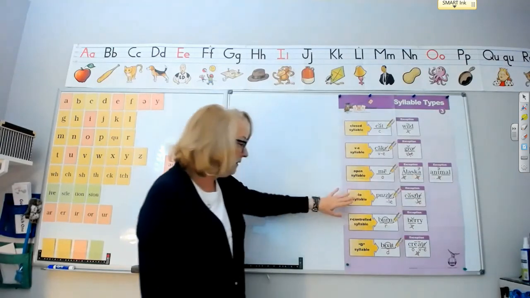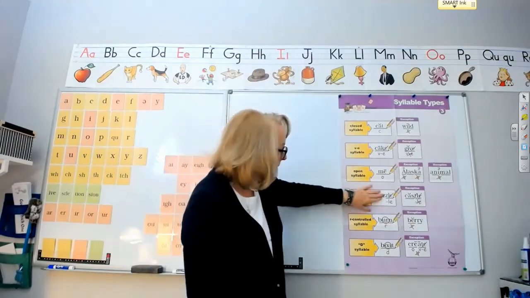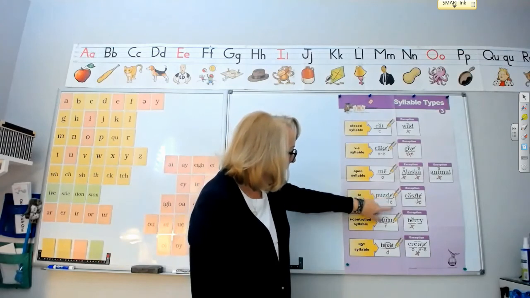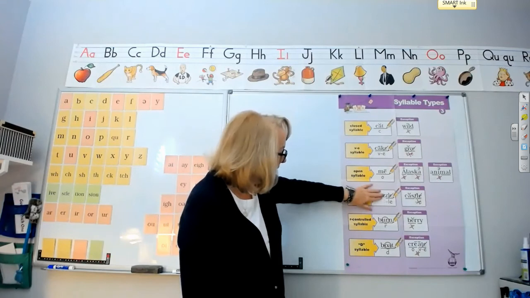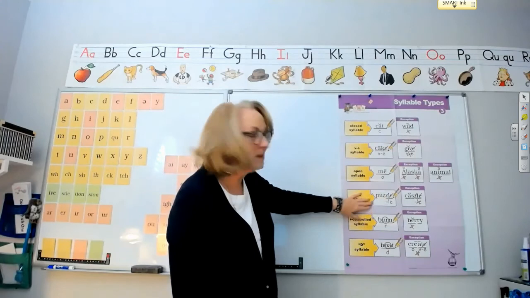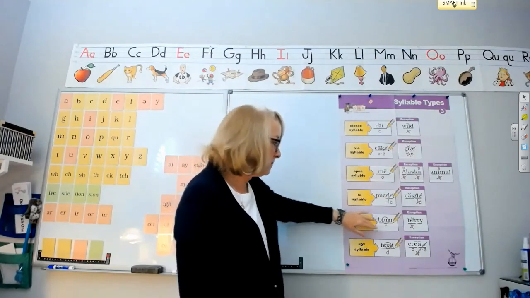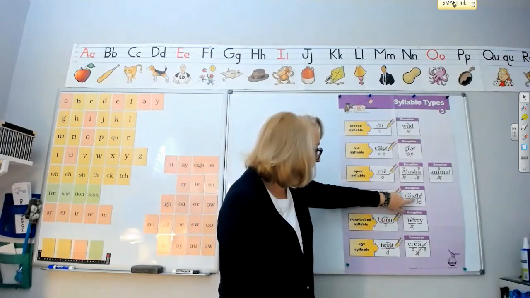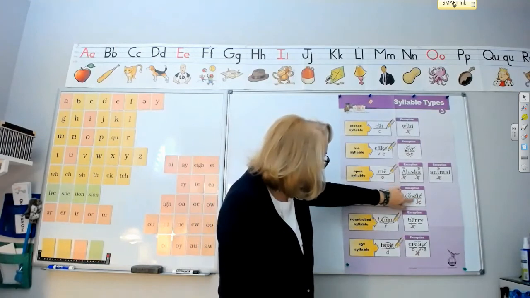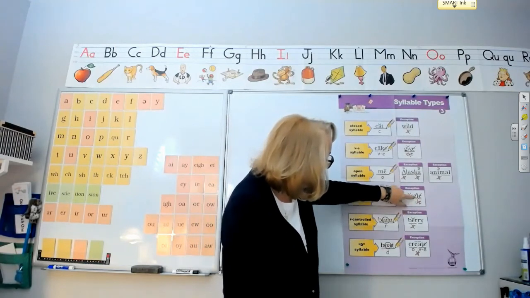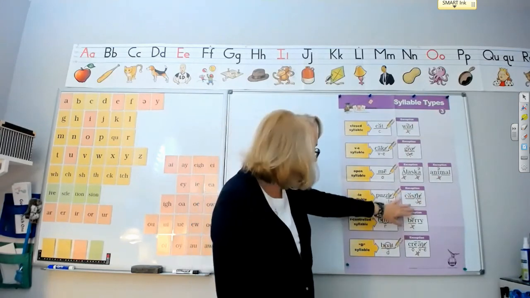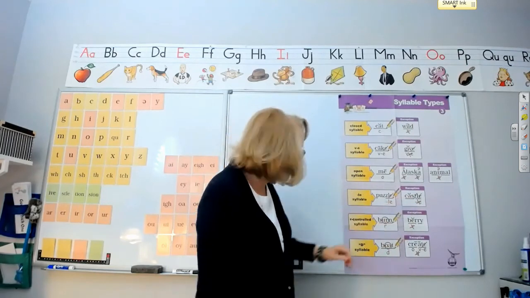In the consonant LE syllable, it's always the final syllable of a word. It has a consonant followed by an L, followed by an E. The E is silent, and the consonant and the L sound like a blend, like in the word puzzle. Well, the exception involves a word that ends with STLE, those four letters. And when that happens, both the consonant and the E are silent, not what we'd expect. So that's the consonant LE exception.